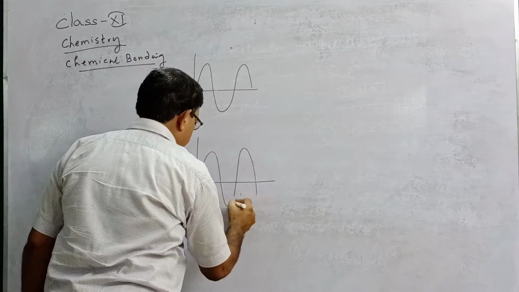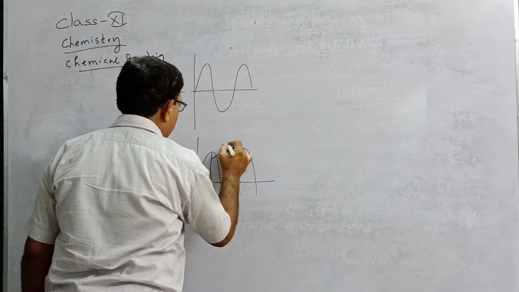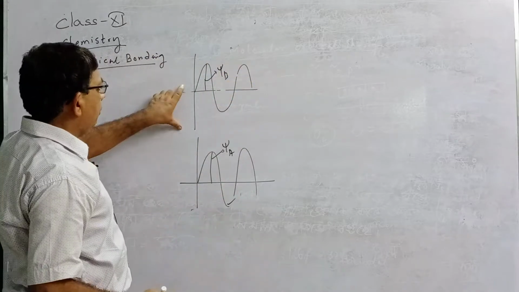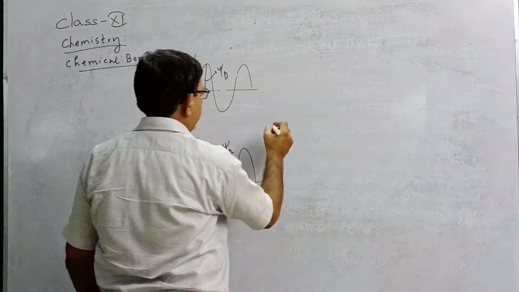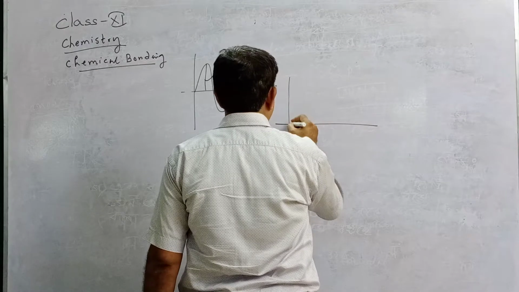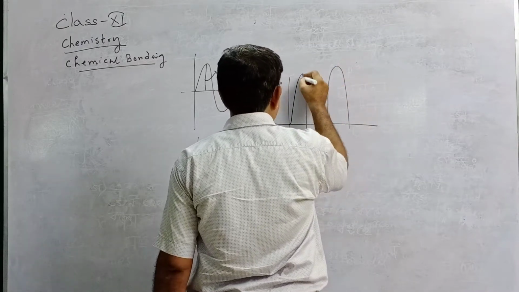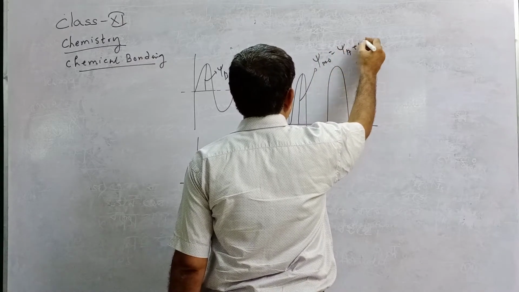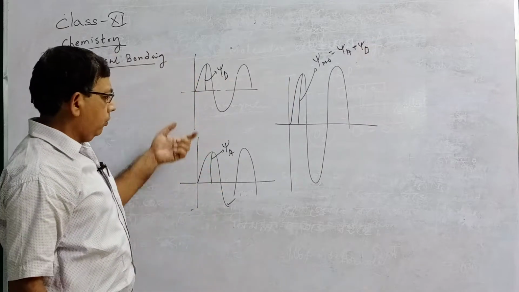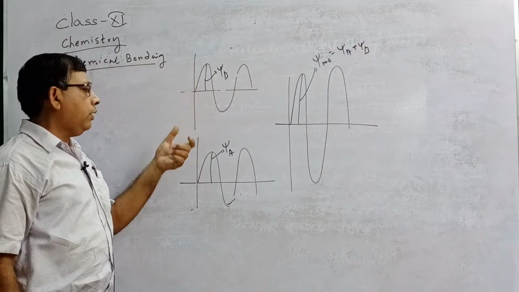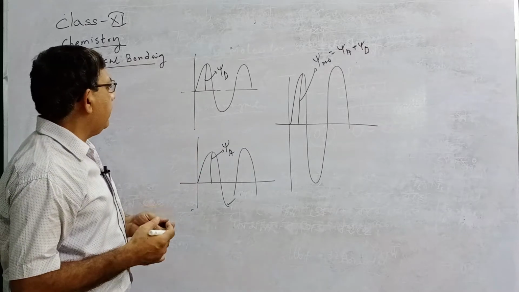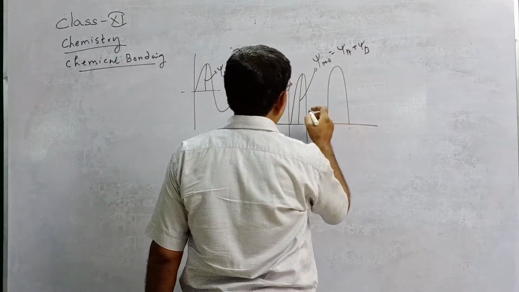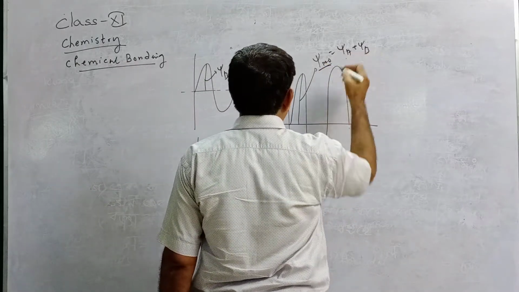This amplitude is known as psi A and this amplitude is known as psi B. When two atomic orbitals of the same phase overlap, they give one molecular orbital with the addition of the wave functions, that is, psi MO equals psi A plus psi B. That is, when two atomic orbitals with the same phase overlap, constructive addition of the amplitudes takes place for the resulting molecular orbital. The wave function psi equals psi A plus psi B.